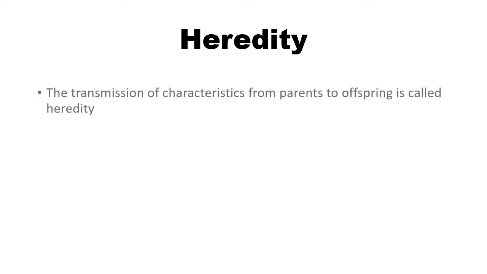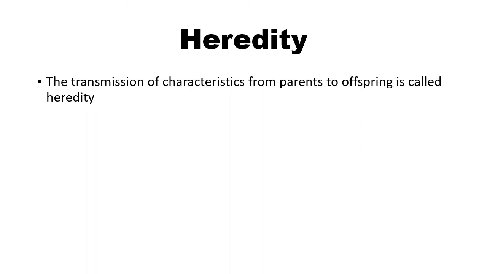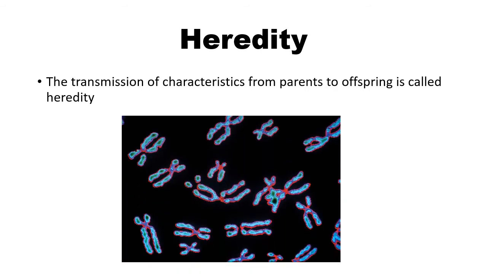Now heredity. What is heredity? What do you think is heredity? The transmission of characters from parents to their offspring is called heredity. Now these are the structures, these are the chromosomes, which are the hereditary structures present in the nucleus, and they are responsible for transmitting characters from parents to their offspring.